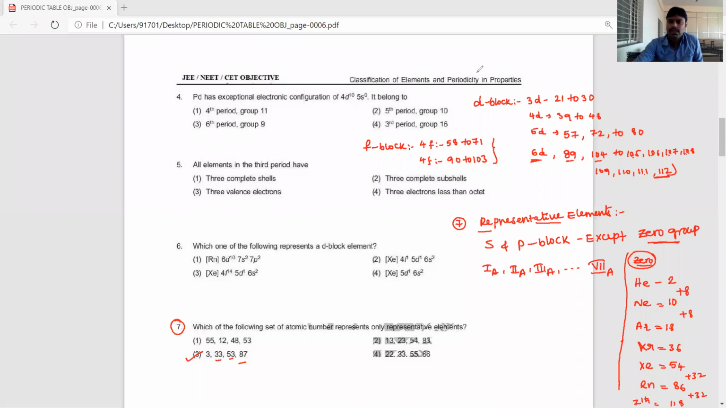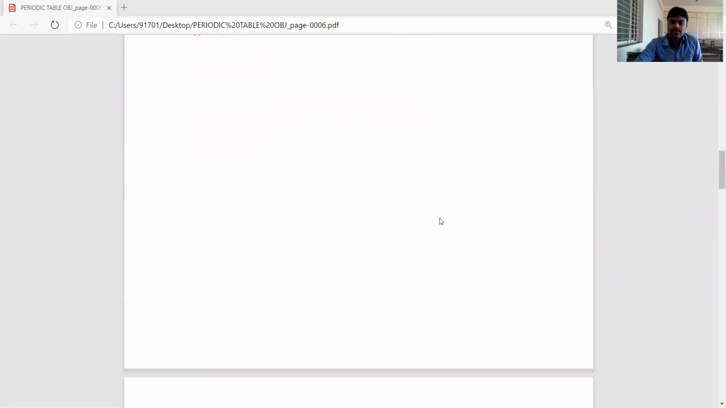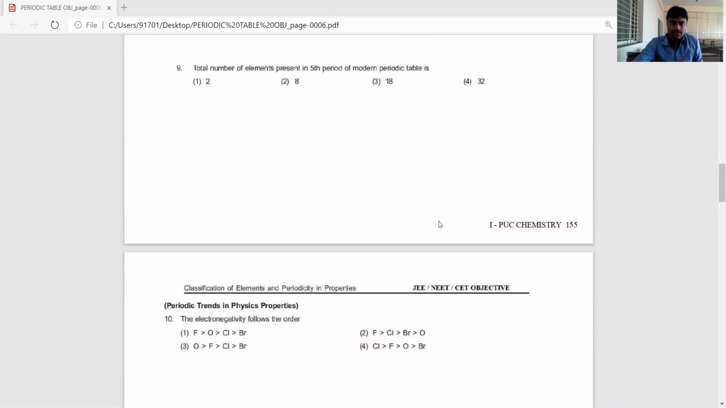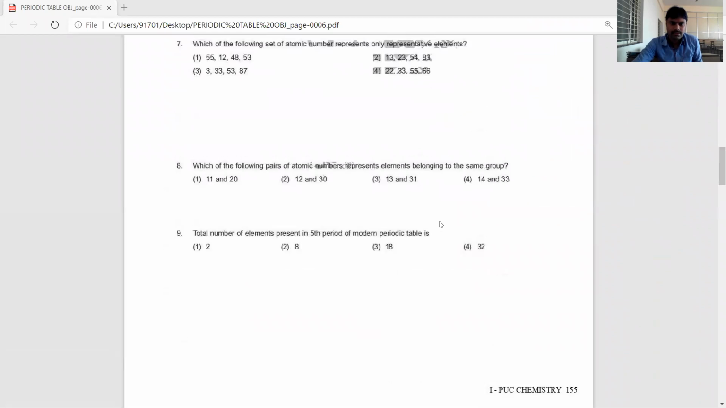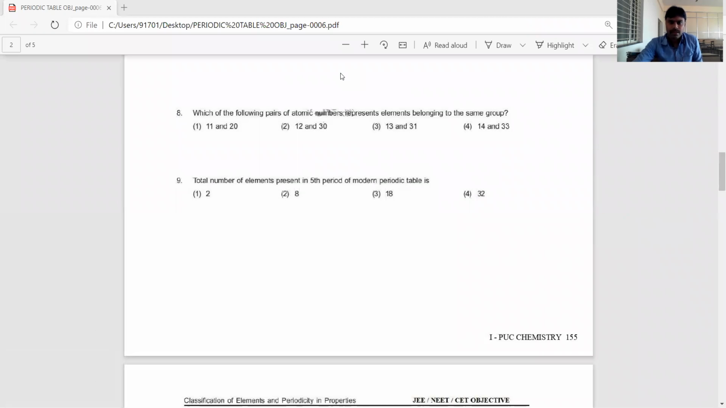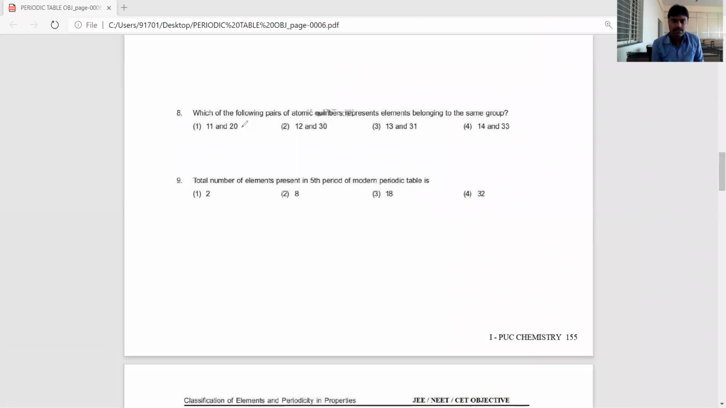Okay, let's go for the next question, dear students. Eighth question: which of the following pairs of atomic numbers belongs to the same group? We have to identify the answer. The option is 13 and 31.